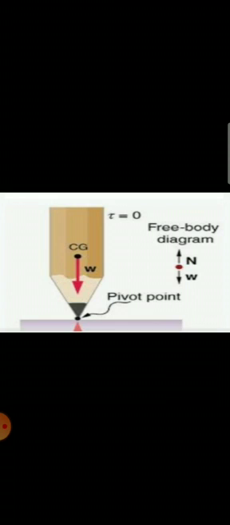The second one, when you place a pencil in this position, you can see that the CG is outside of the base. When we disturb it, it topples down and does not come back to its original state. Therefore, it is the unstable equilibrium. While in the third one, when you place the pencil in this position, there is no effect on the center of gravity position, neither raised nor lowered. Therefore, it is in the neutral equilibrium.